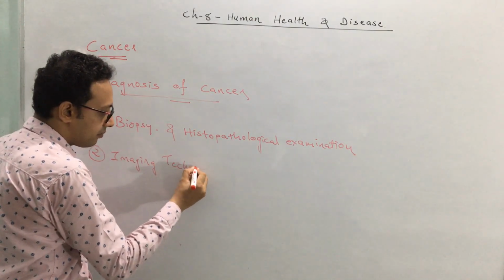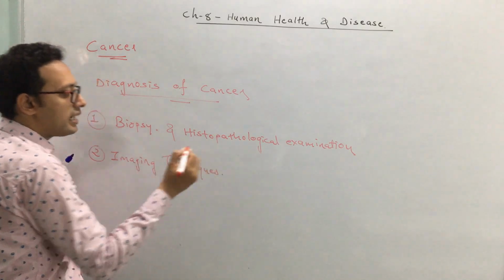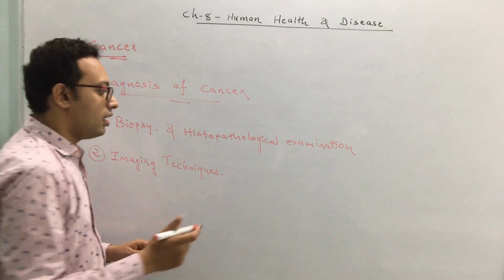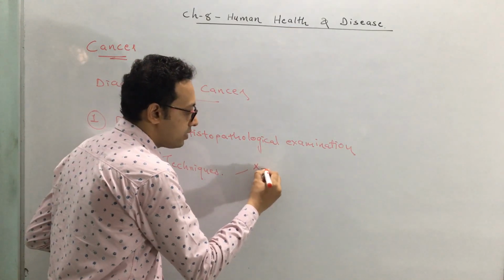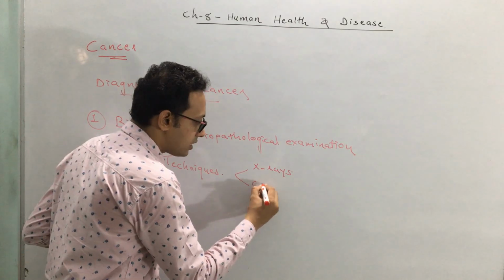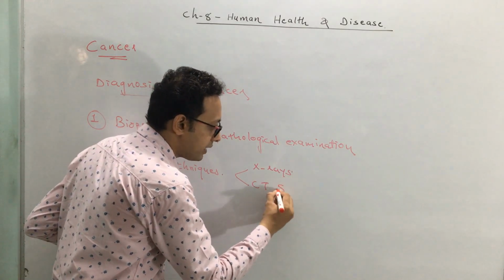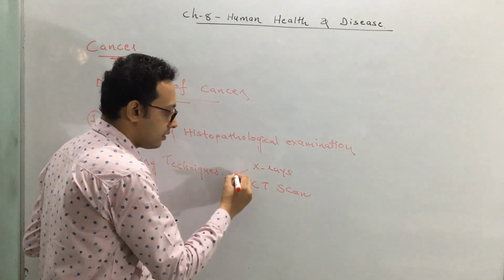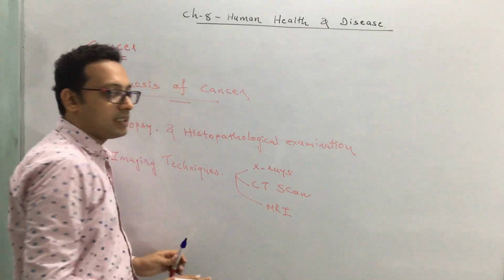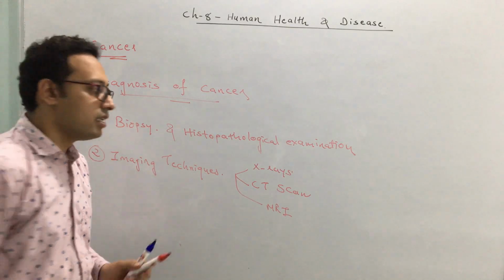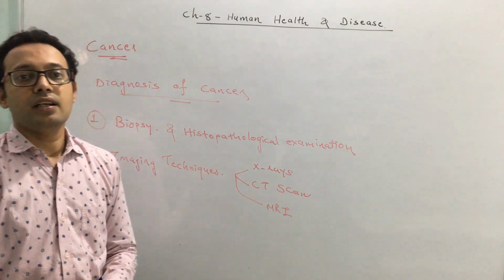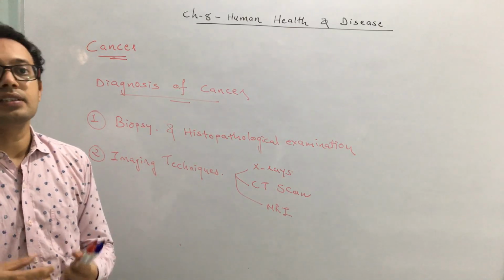Imaging techniques. In imaging techniques, we use different kinds of imaging, like X-rays, very simple one. The second one is somewhat more advanced, what we call a CT scan. The third one is called MRI. These are called imaging techniques. X-rays, CT scan and MRI give an overview of an internal structure.